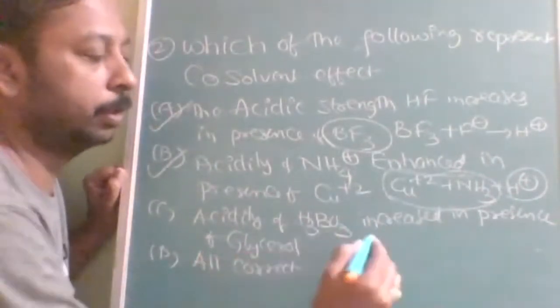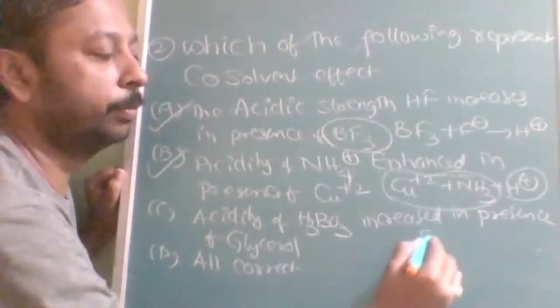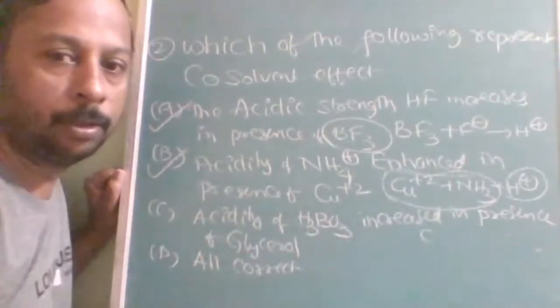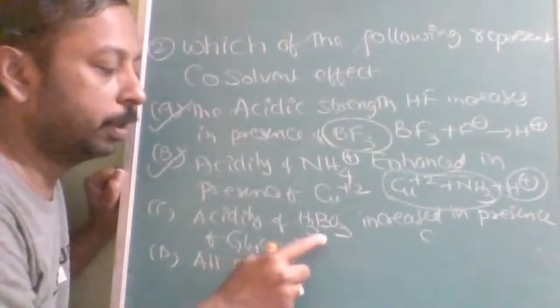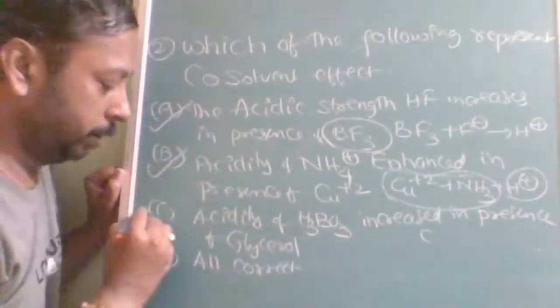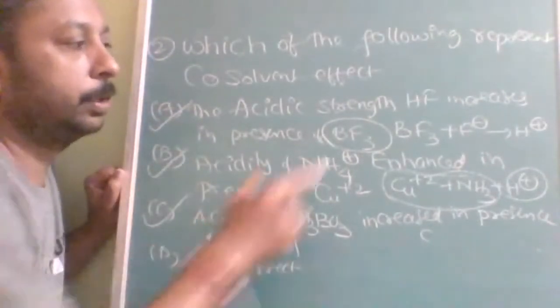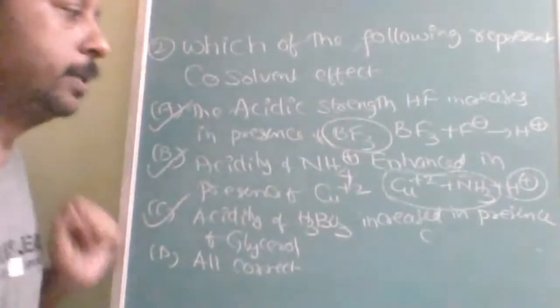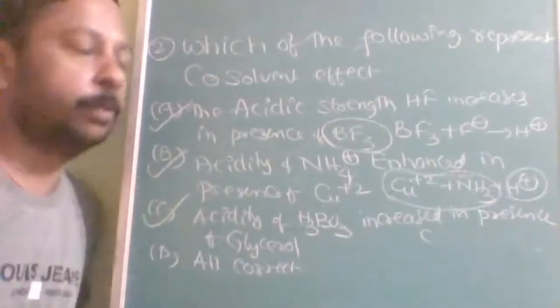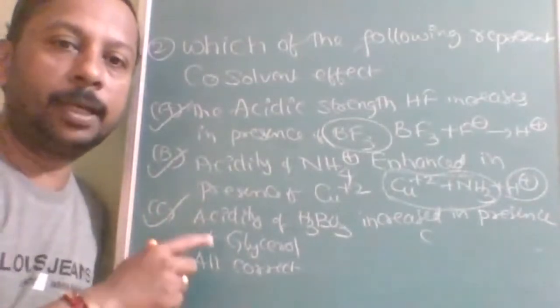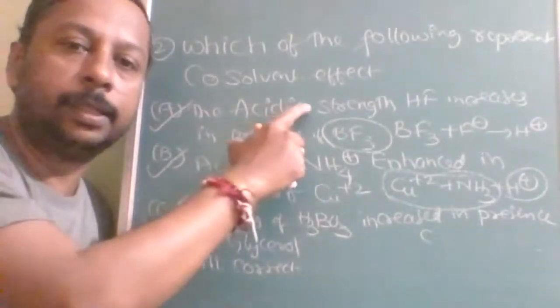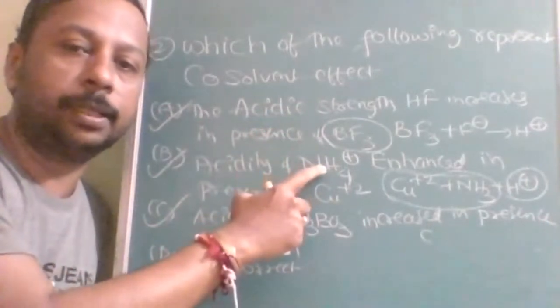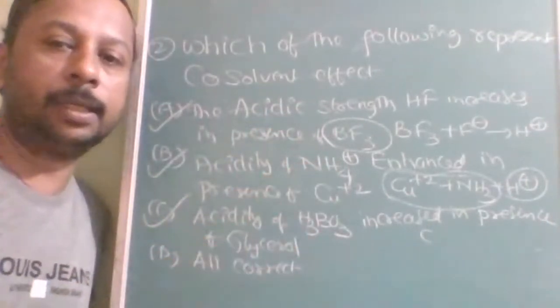And glycerol, I think you must be knowing the OH group. The OH group will form the bond with the H3BO3. This is also correct. Okay. See, three different topics, but a common reason. What is that? Co-solvent effect. Because of the addition of a solvent, here acidic strength increased, here acidic strength enhanced, here acidic strength enhanced.